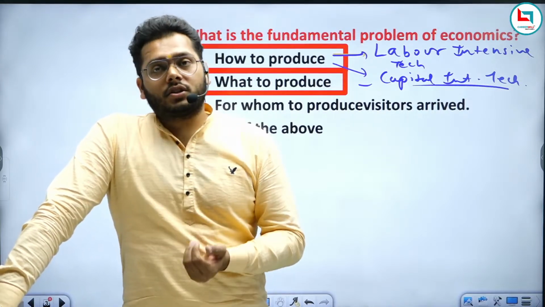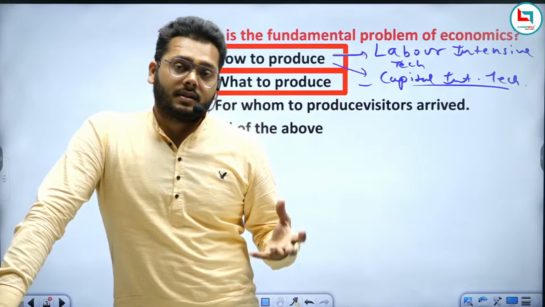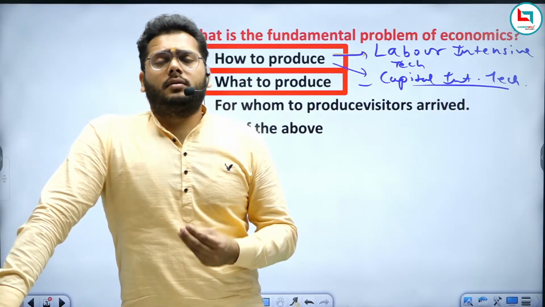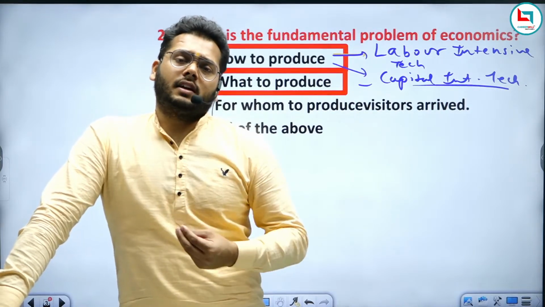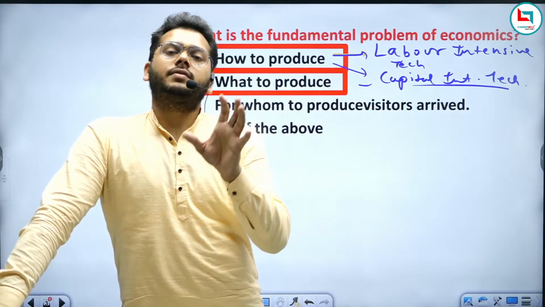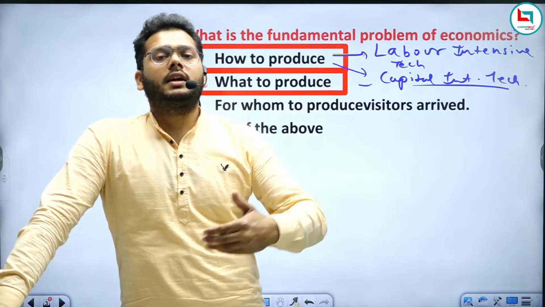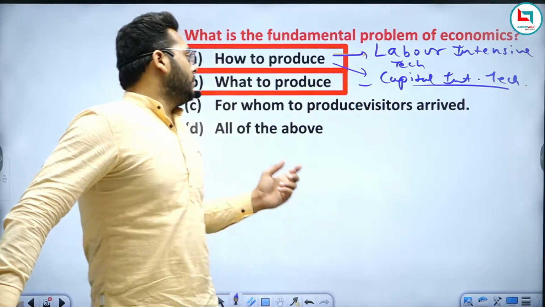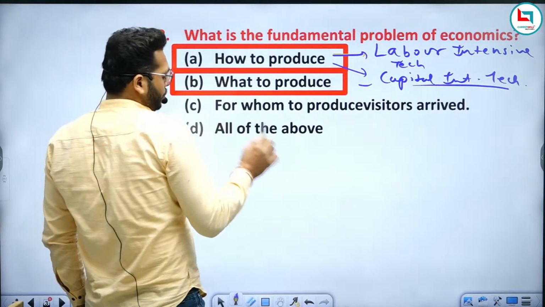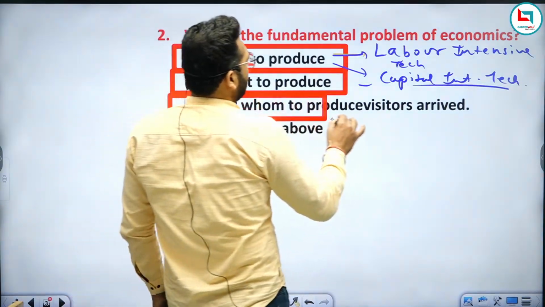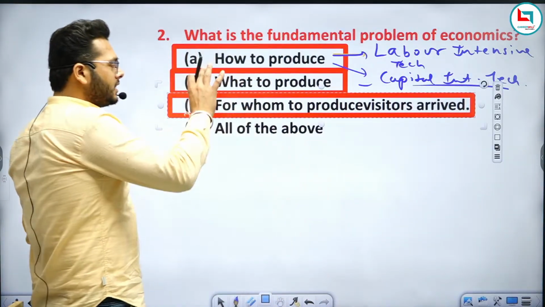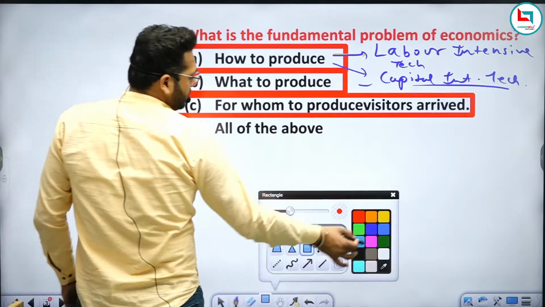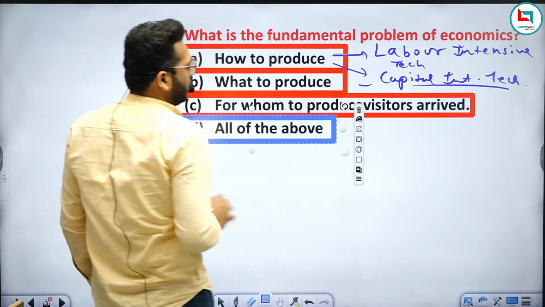If some section wants to have luxury cars, some sections want to have a normal bicycle. So every section has different wants. So how can we manage these sections and the choices of consumers' wants? This becomes the problem of for whom to produce. So we can say these three problems are the basic problems of any economy, right? So this will be your right answer, all of the above.